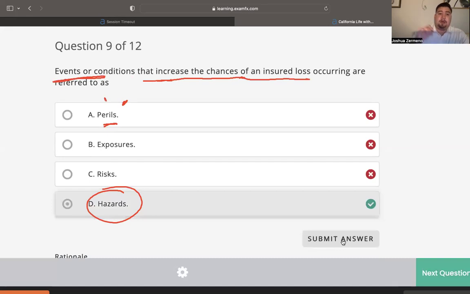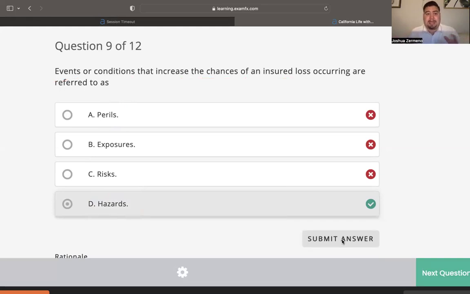Hazards are events or conditions that increase the chances of a loss occurring. Why? Because it increases the chances of you having an accident. Doesn't mean there's going to be an accident, but it increases. The hazards will increase the chance of you having a loss because it can cause an accident. Okay. So because they didn't give it a specific name like tornado, flood, fire, that's why hazards is the correct answer.